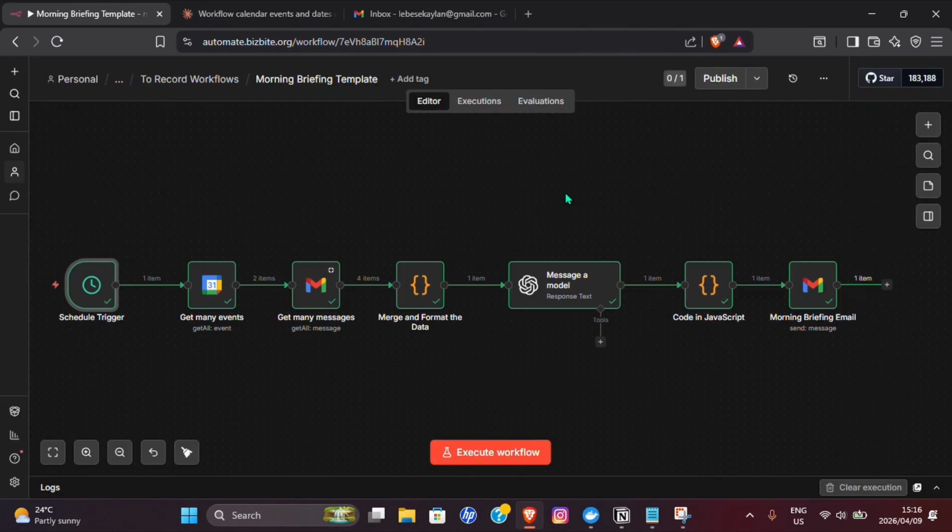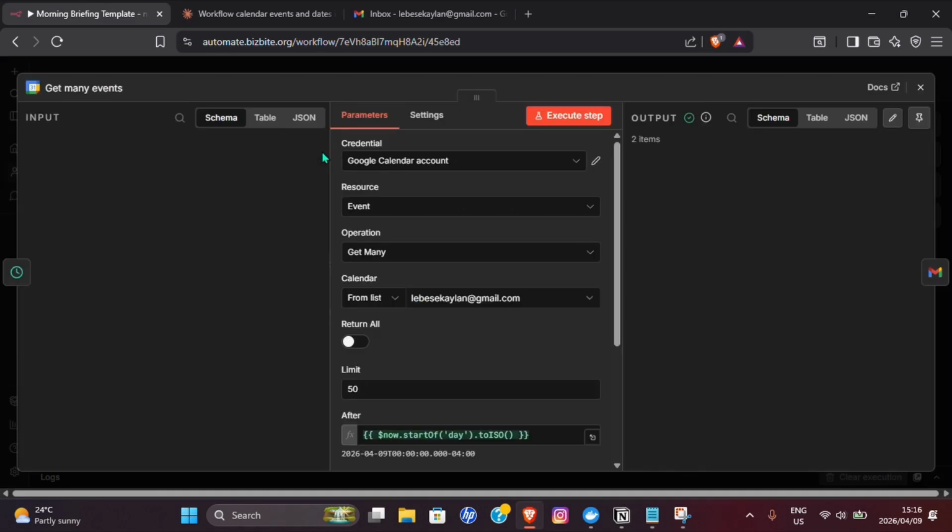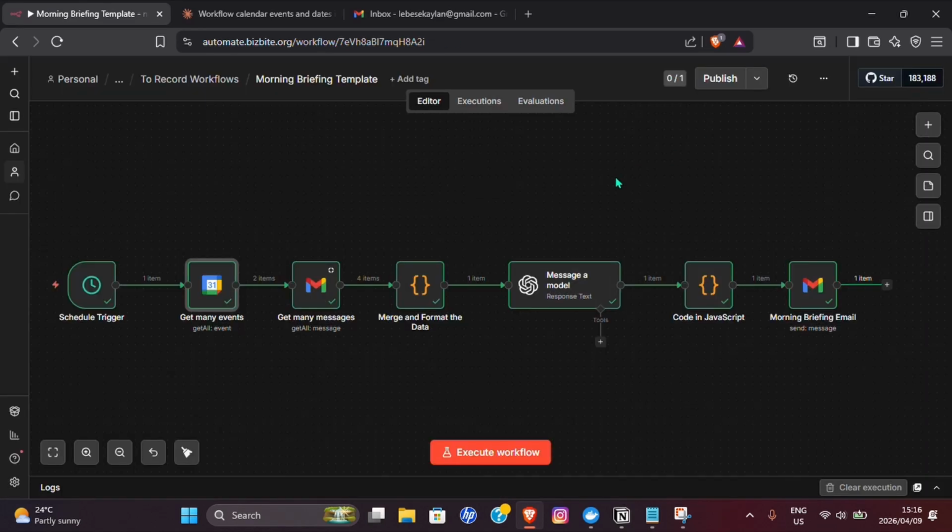Now keep in mind, I will have this in the link in the description, so you can just go ahead and download it for yourself and then import it right into n8n so that it's already built out for you, and you'll just go ahead and add in the credentials and all of that information.